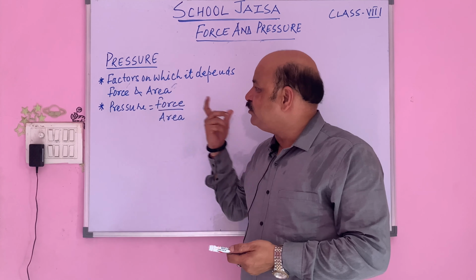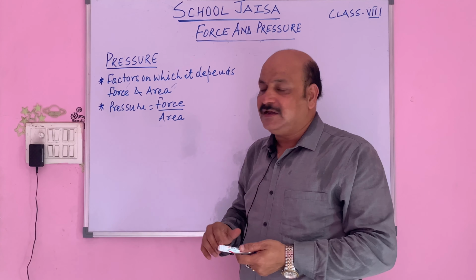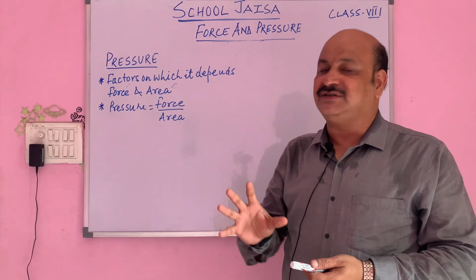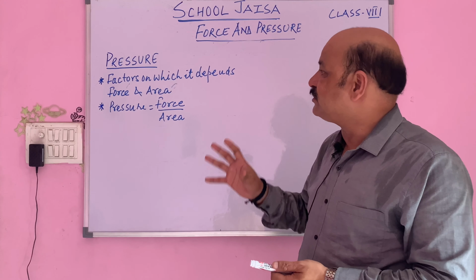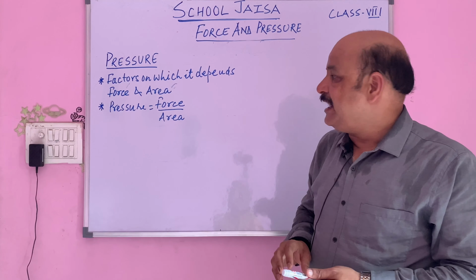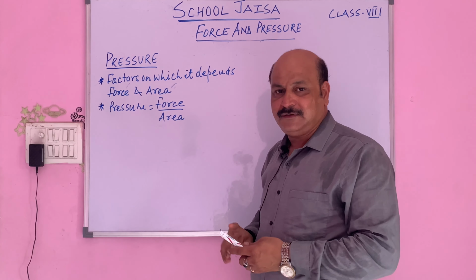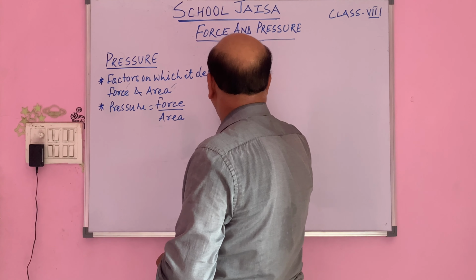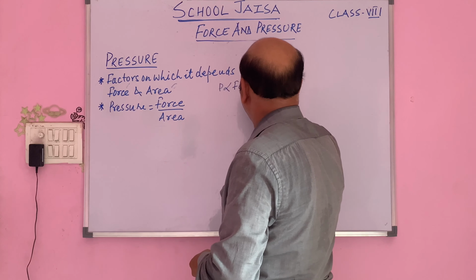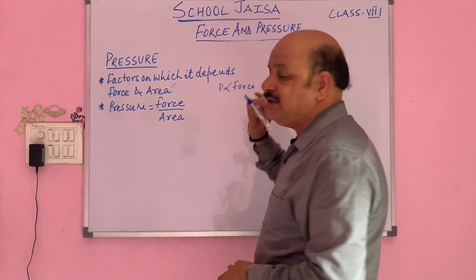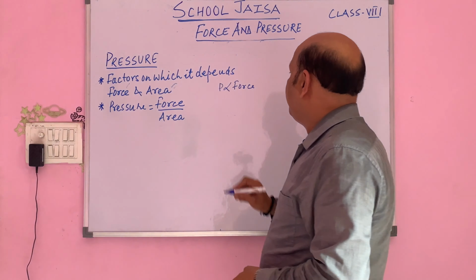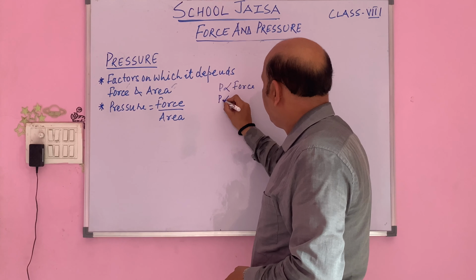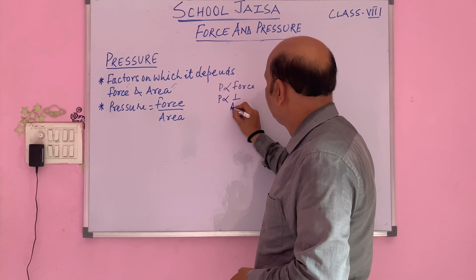And when we come to know these two things, then finally we get a physical quantity that is called pressure. And that pressure is what? Directly proportional to force. That is, as the force increases, pressure increases, but it is inversely proportional to area.